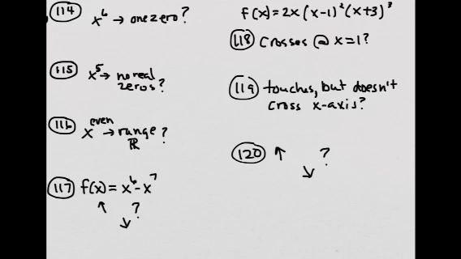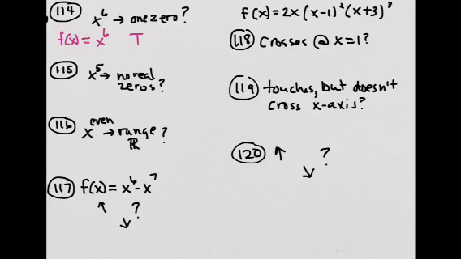For 114 through 120 we have to state true or false for each statement. 114 says a polynomial of 6th degree can have 1 zero. Yes, actually, if you look at f of x equals x to the 6th, this one only has 1 zero. So the answer is true.